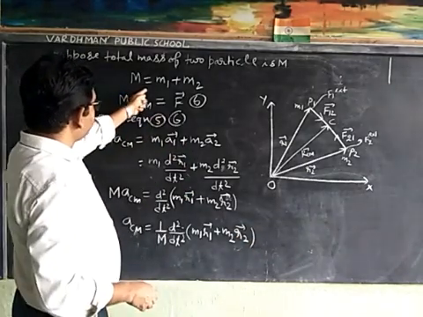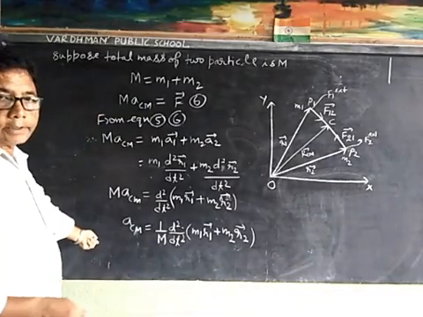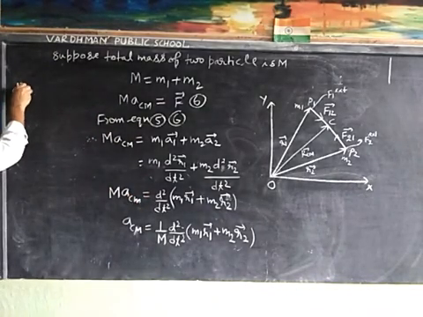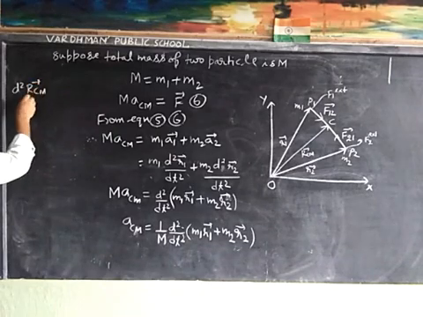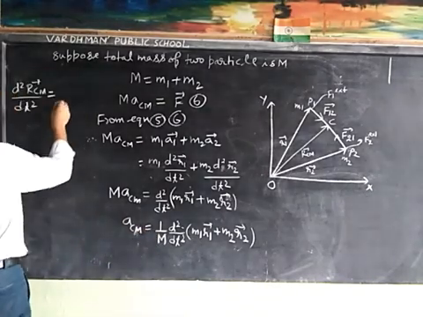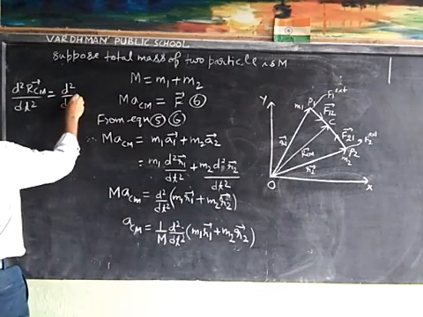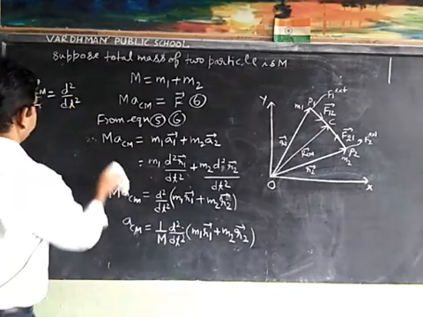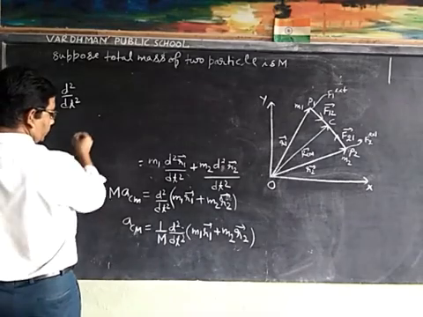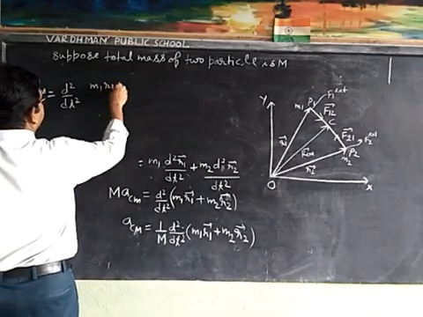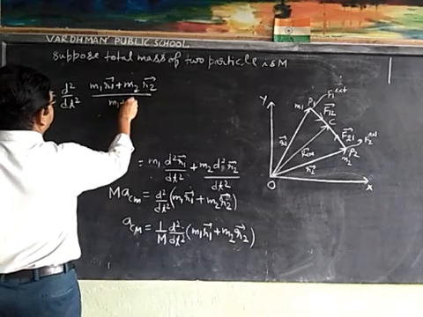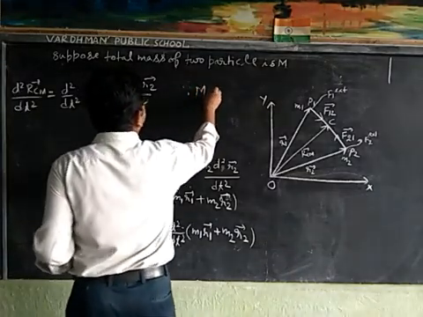Now capital M is m1 plus m2, and ACM can be written as d square RCM upon dt square, which is equal to d square upon dt square of m1 r1 plus m2 r2 upon m1 plus m2.